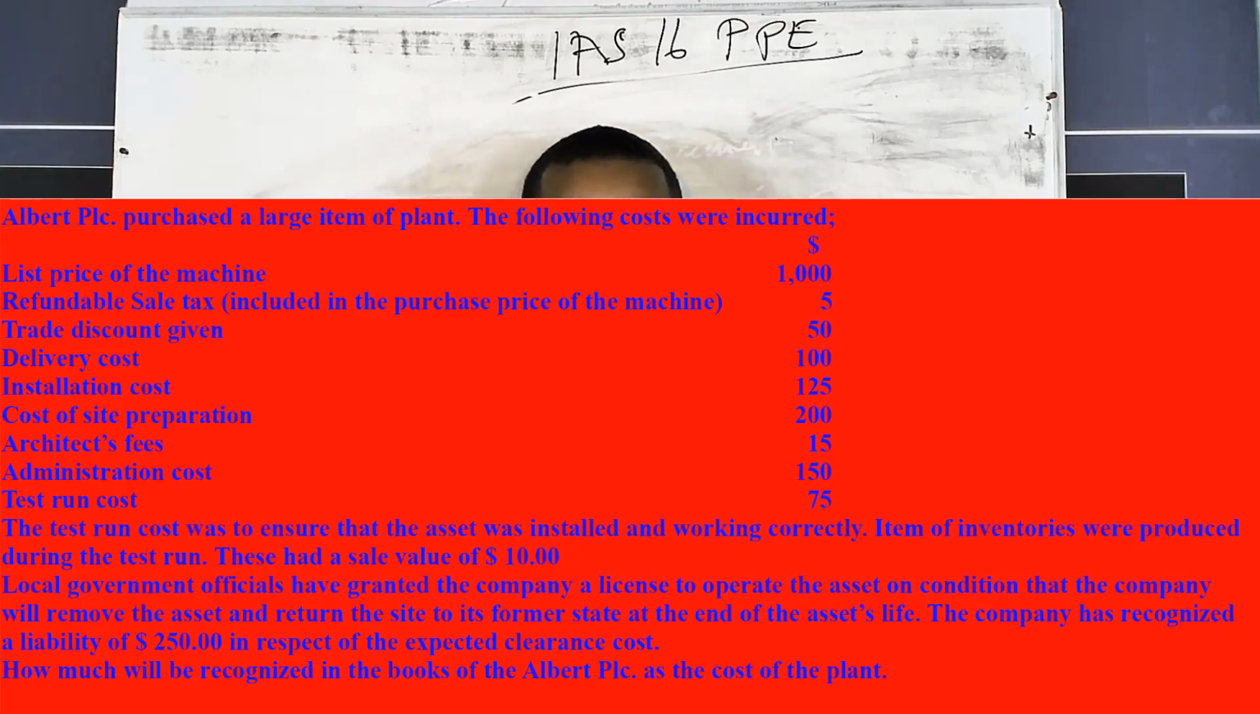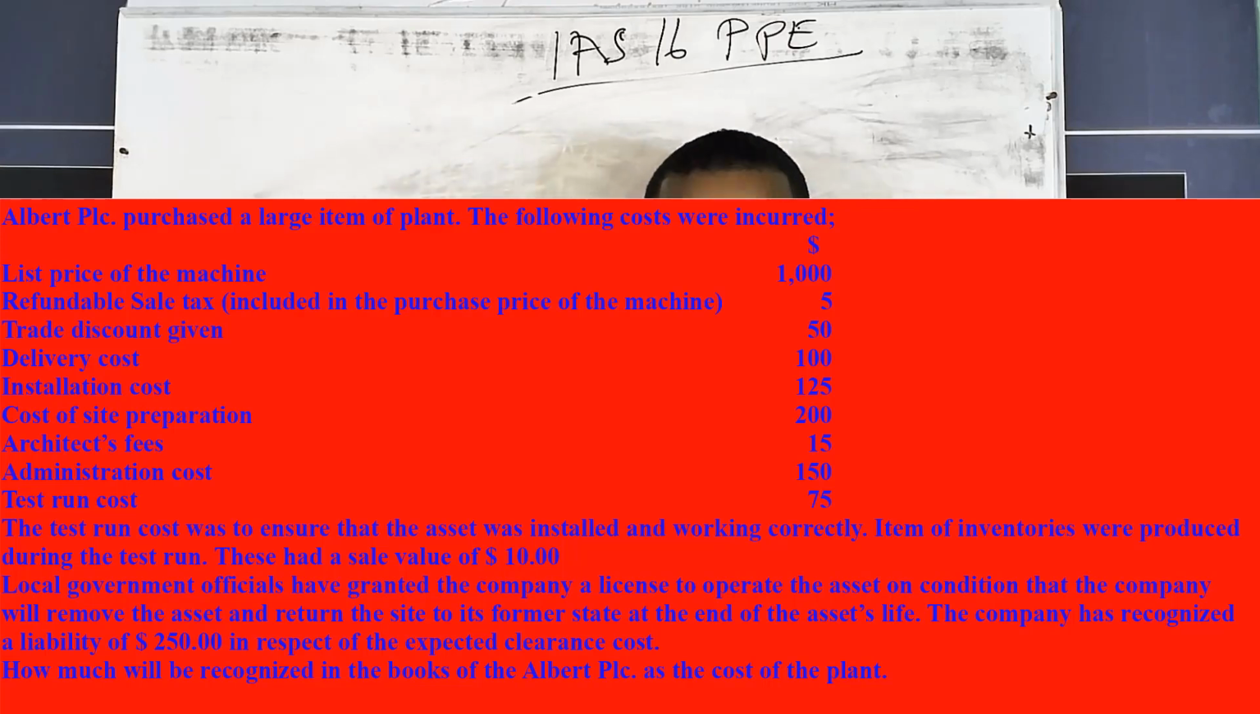We have the sales price of the machine. We have refundable sales tax included in the purchase price of the machine, which is supposed to be 5. We also have a trade discount given to be 50. We have delivery cost, installation cost, cost of site preparation, architect's fees, administrative cost, and test run cost.